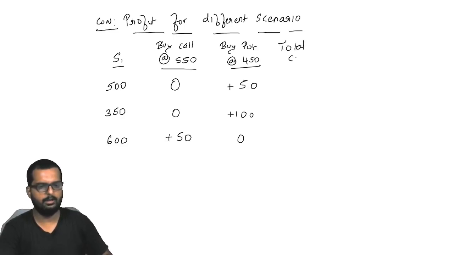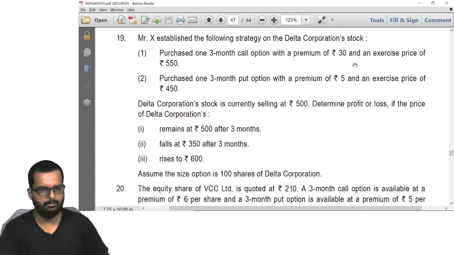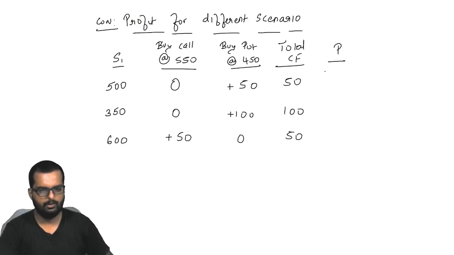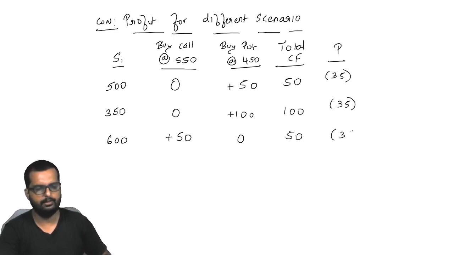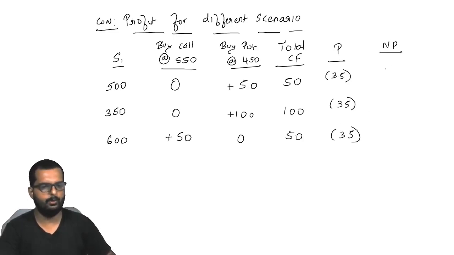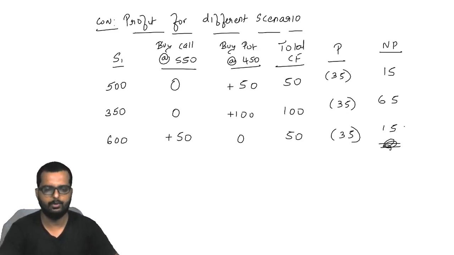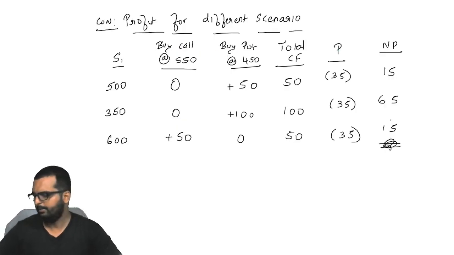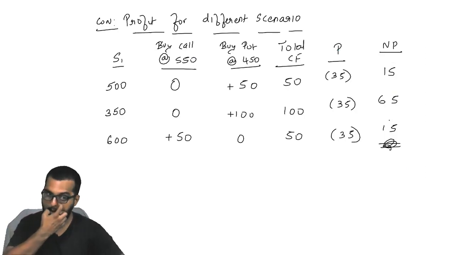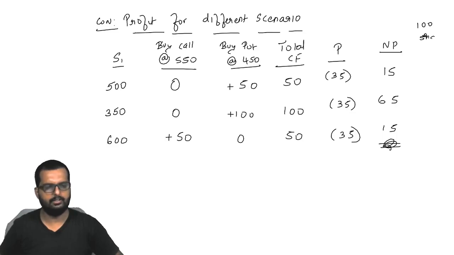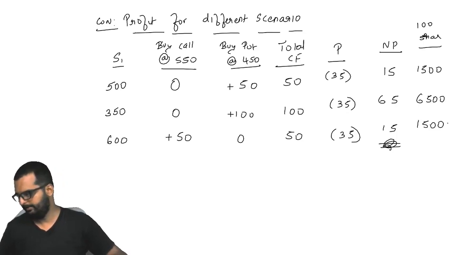So my total cash flow will now turn out to be 50, 100, 50. And what is my premium told in the question? 30 and 5, correct? So 30 plus 5 would turn out to be 35. 35, 35, 35. From this, my net profit would turn out to be 15, 65 and 15. Don't add up, these are three different situations. Can you please write down this in your books now, friends? So they are also asking for 100 shares, correct? That would be 1500, 6500 and 1500.